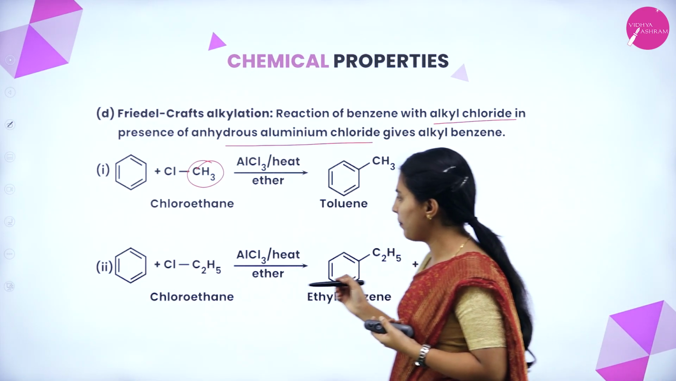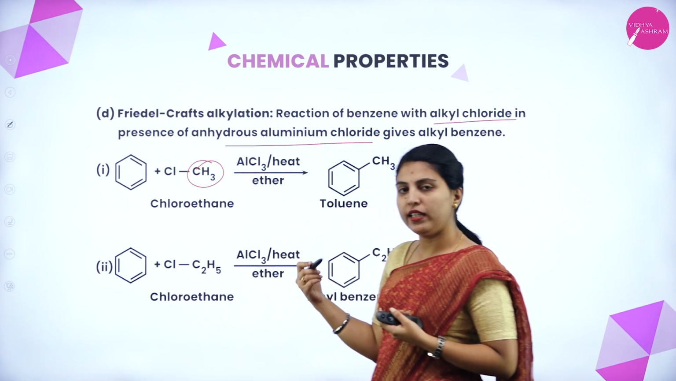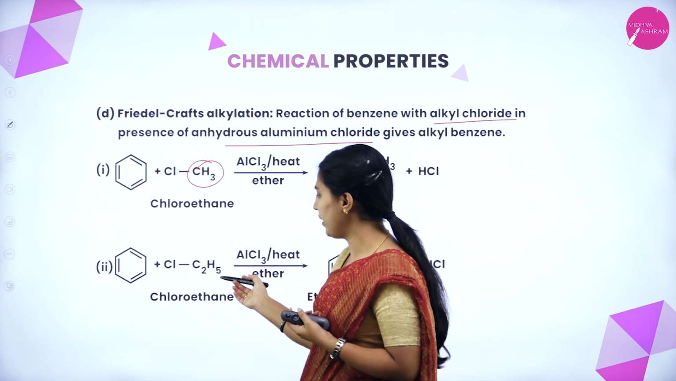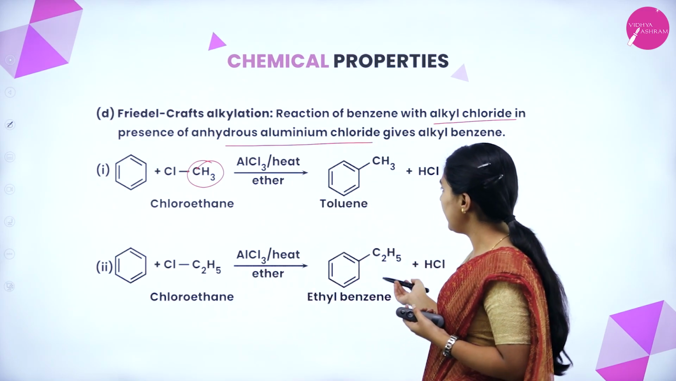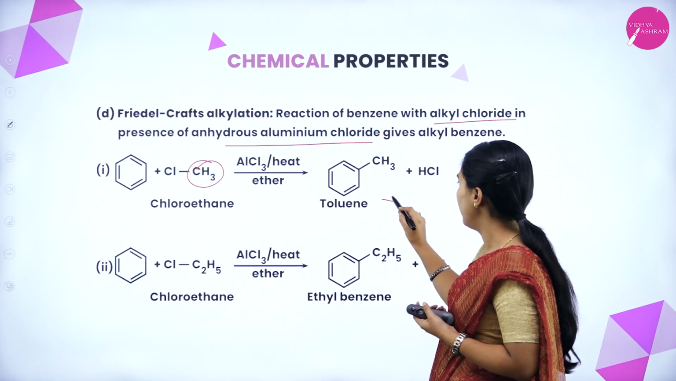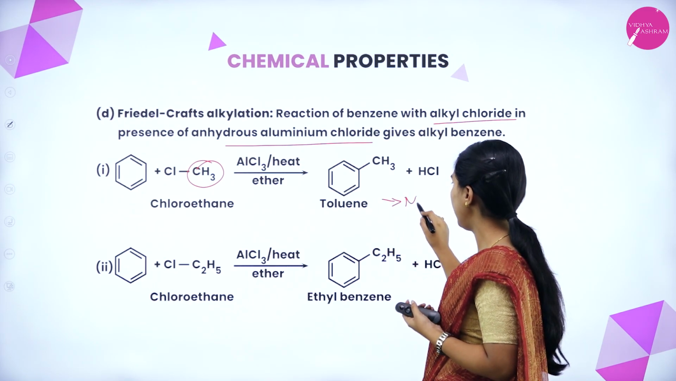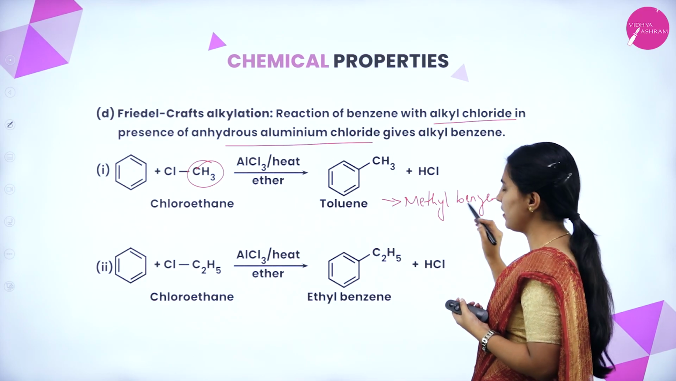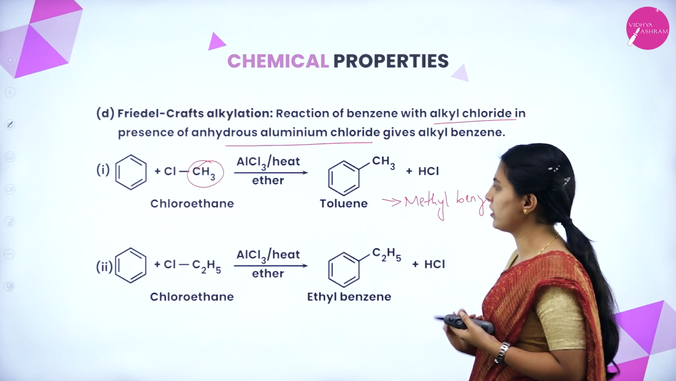This is another example. You can treat it with the next member of the homologous series also, that is C2H5Cl. Obviously, ethyl benzene will form. This is the common name of methyl benzene. You know that methyl benzene is the IUPAC name for this structure.